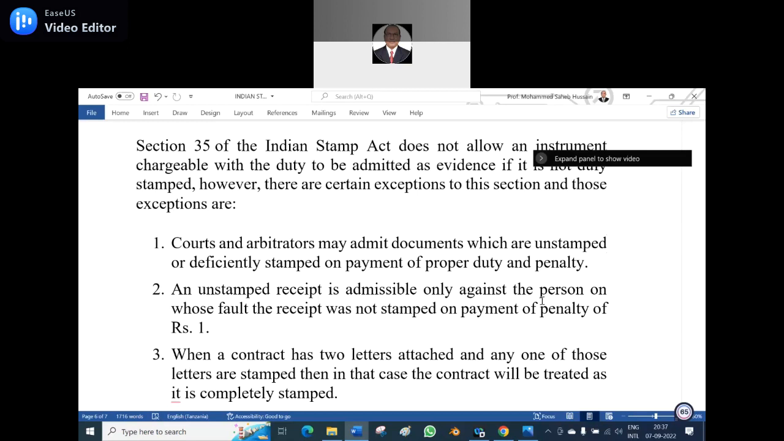Number 2, an unstamped receipt is admissible only against the person on whose fault the receipt was not stamped, on payment of the penalty of ₹1. So in this case also, it could be admissible and they can ask for the fixing, even the ₹1.